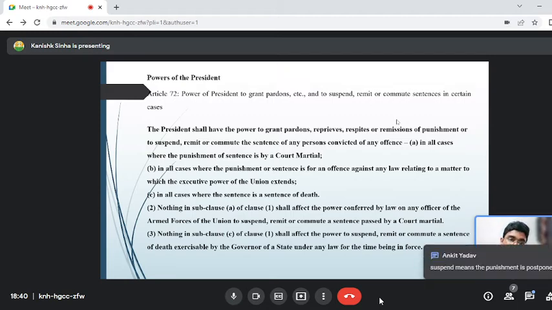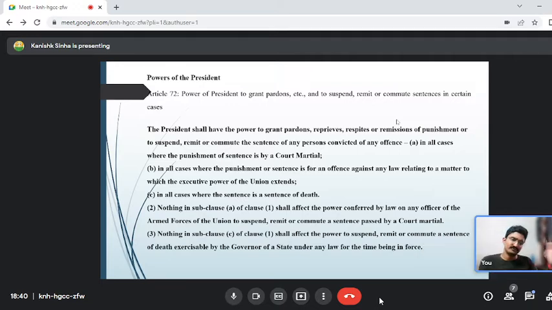Suspend means the punishment is postponed. Yes, you will not be executed tomorrow morning. We will check whether what the Supreme Court had stated is okay. We will give our judgment now. So now the President cannot go and check whether the Supreme Court has given a correct judgment or not. This is also a very important question that might come.